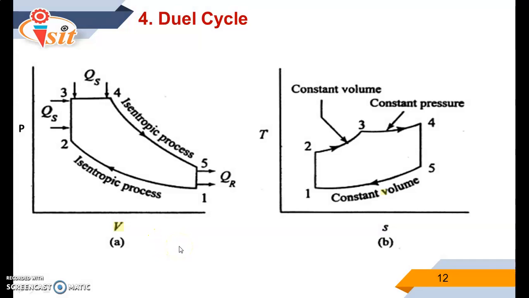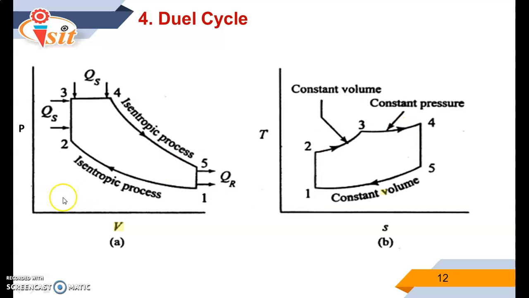Let us start with the dual cycle. It is just a combination of petrol and diesel cycle. The petrol cycle works on constant volume process. The diesel cycle works on constant pressure as well as constant volume process. But here in this particular case, heat addition takes place both ways. First, heat addition takes place at constant volume, then heat addition takes place at constant pressure in case of the dual cycle.